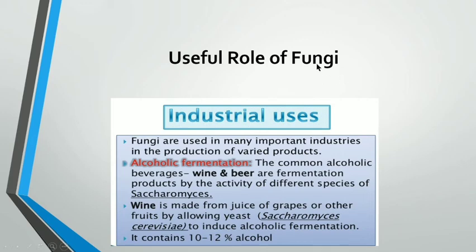They get their food from the dead organic matter. And examples are mushrooms, molds, and yeast. And molds can be easily observed as they grow on food, bread, fruits, leather, and even on the barks of